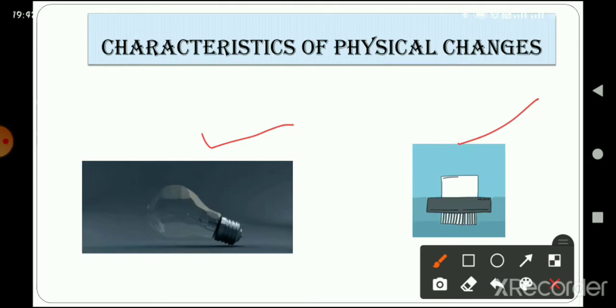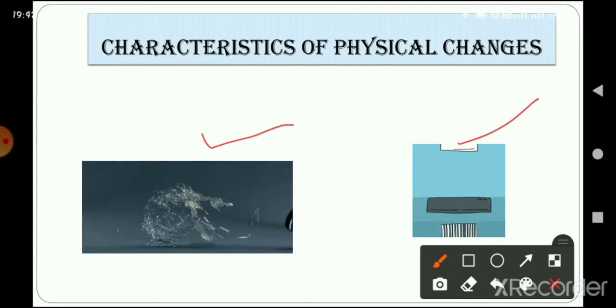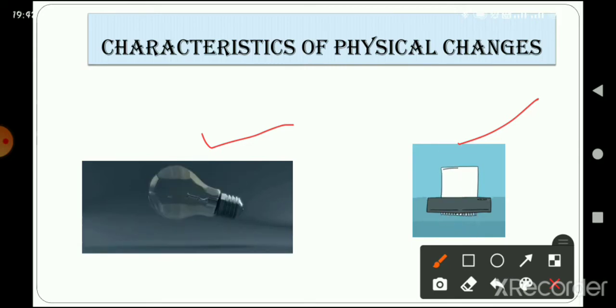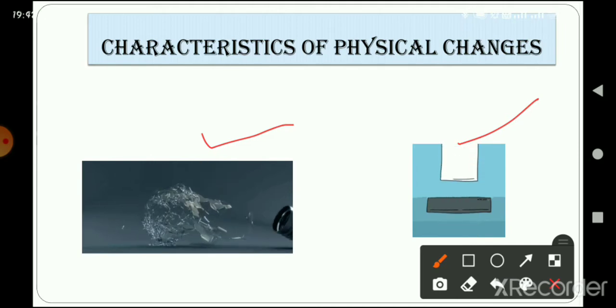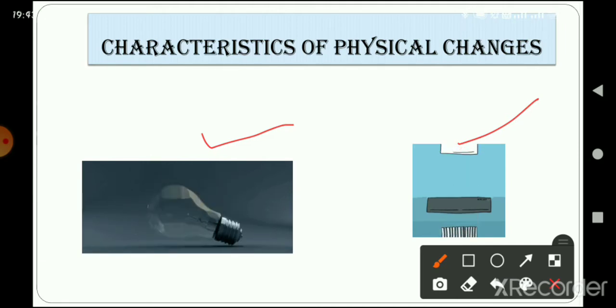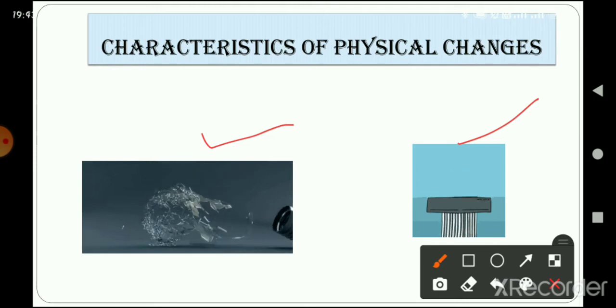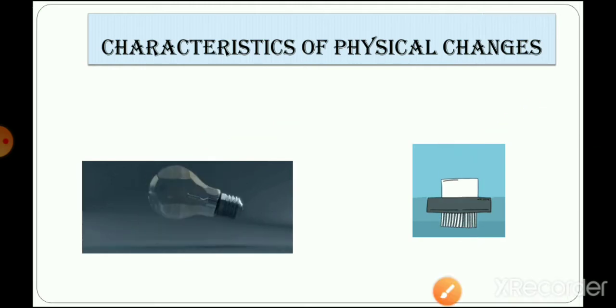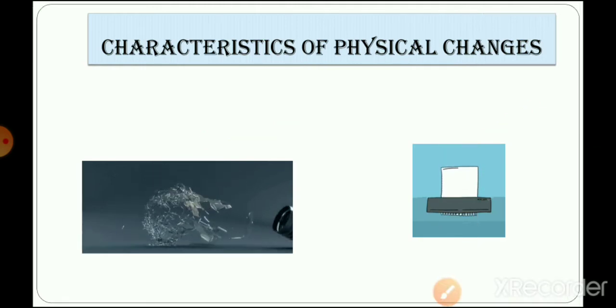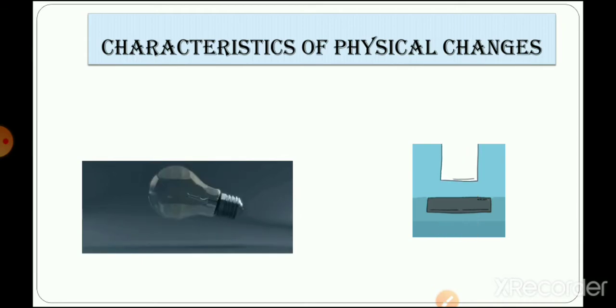After the bulb is broken, the shape of the bulb or the glass is changing, but the substance from which it is made remains the same. Similarly, in the paper, when we are tearing the paper, when we are shredding the paper, the shape of the paper is changing, but the paper will remain the paper even after shredding. So here you can see that even though some changes are irreversible, they can be physical changes.